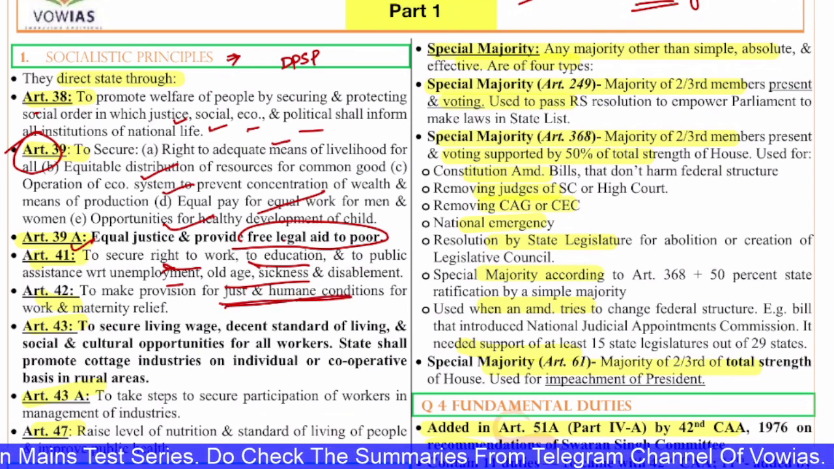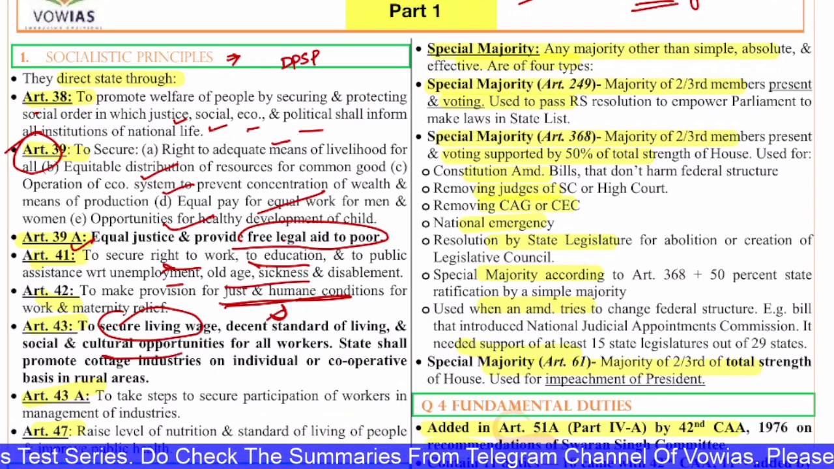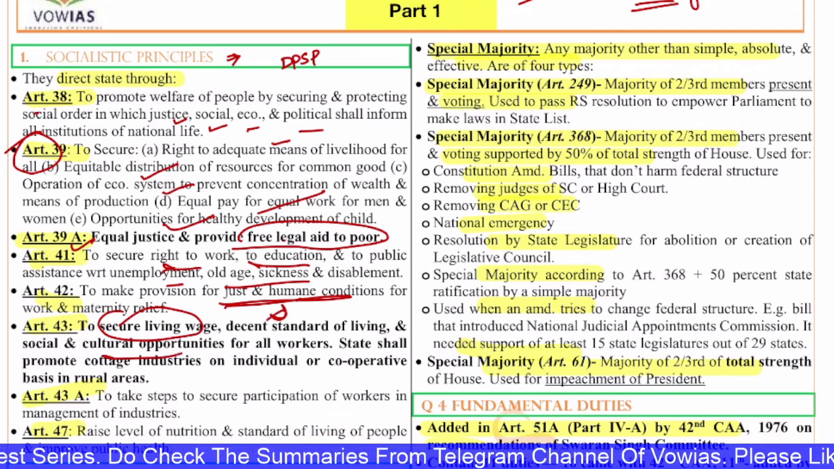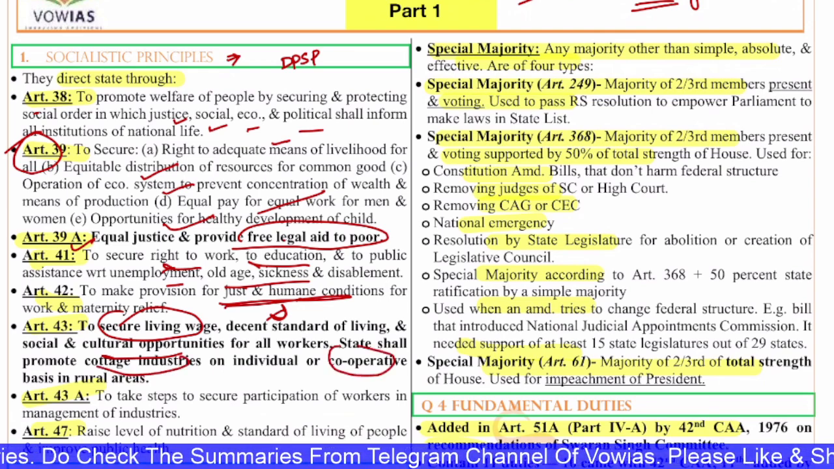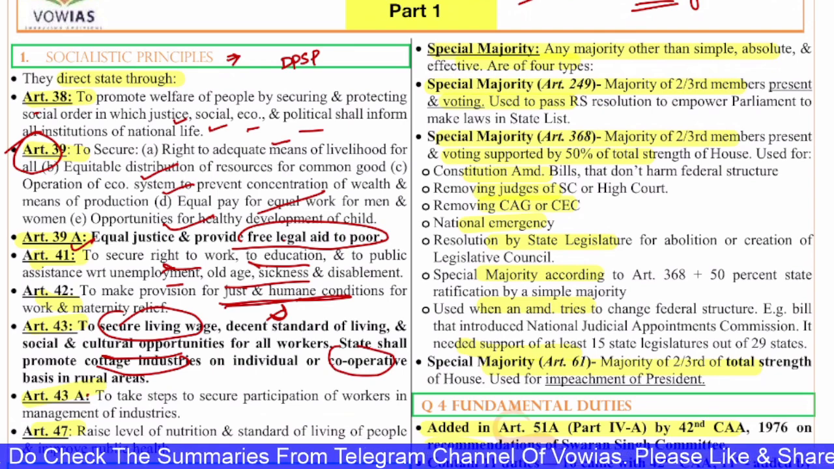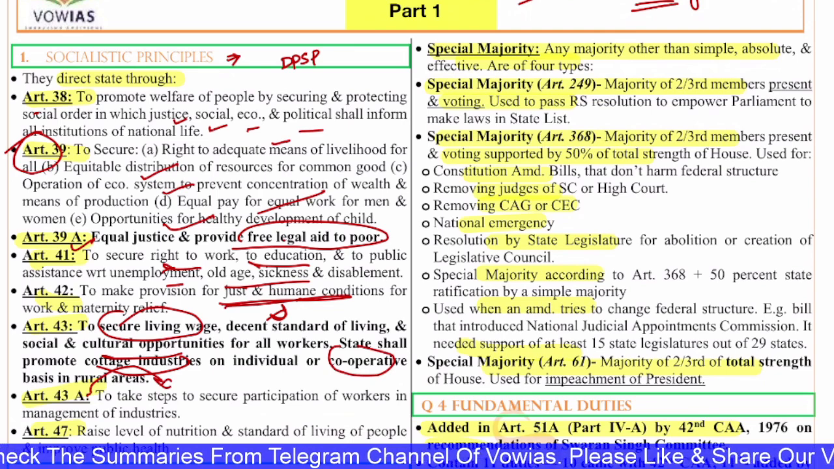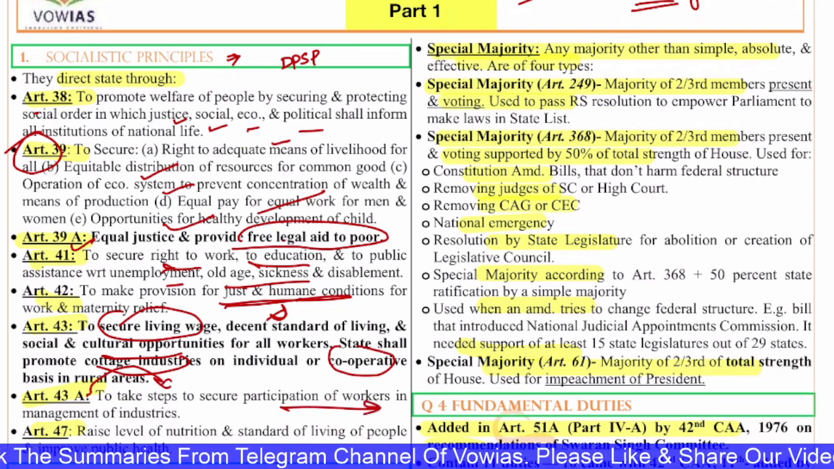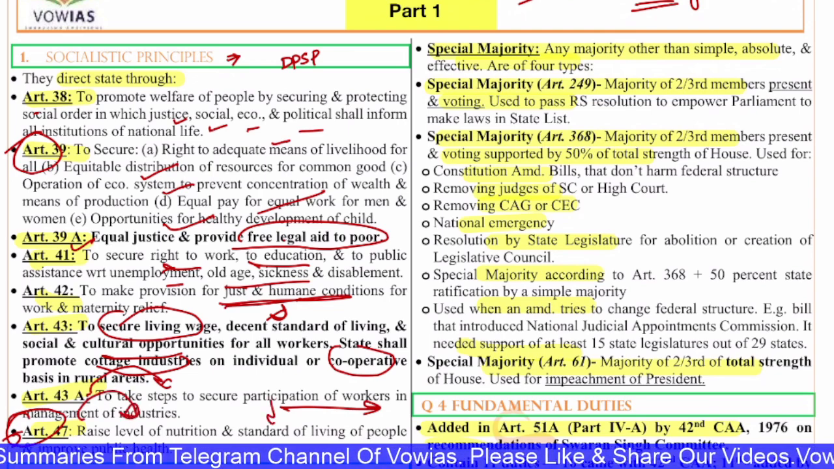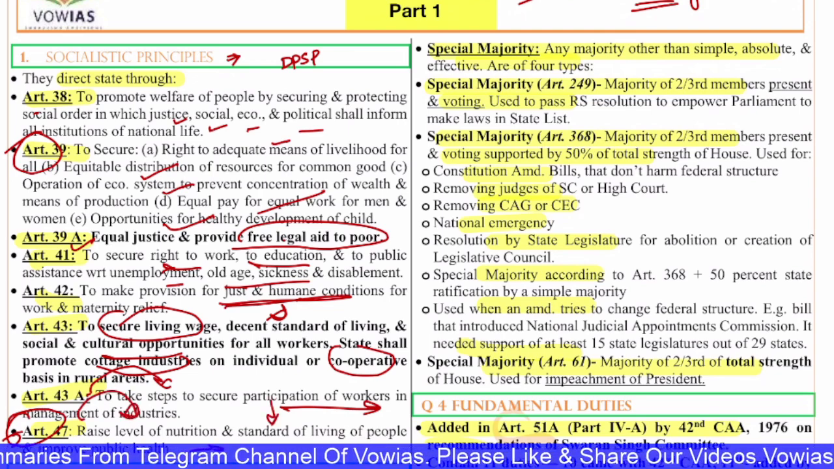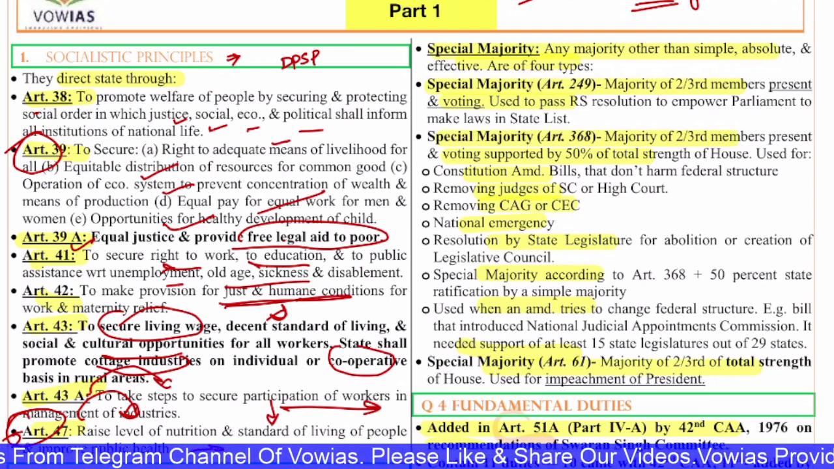And 43 talks about securing a living wage, decent standard of living, cultural and economic opportunities, and social opportunities for all the workers, and also the state shall promote cottage industries on an individual or cooperative basis in rural areas. And 43A is to take steps for securing the participation of workers in the management of industry. And Article 47 is to raise the level of nutrition and standard of living of the people and improve public health. This is about the socialist principles.